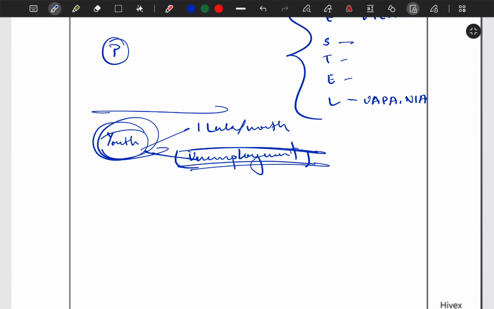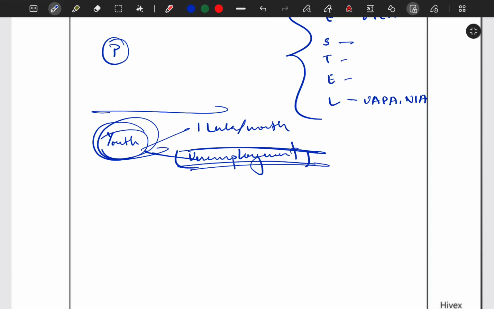Again, the next, the UN Global Counter-Terrorism Strategy, second pillar is basically prevent and combat terrorism. Third is measures to build states' capacity to prevent and combat terrorism. And one last pillar is also there, that is ensure respect for human rights for all and the rule of law. ठीक है, that is basically when you catch a terrorist or something like that, you respect the human rights of that person, even if she or he is a terrorist. ठीक है, this might be arguable, whether a terrorist should also have human rights or not, but yeah, we can write some good answers based on this.